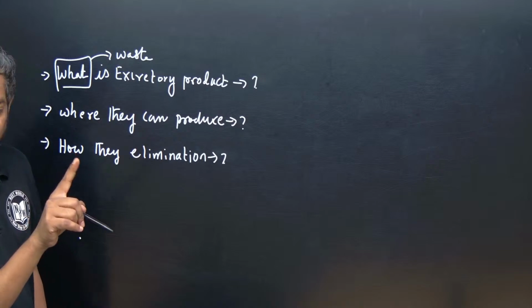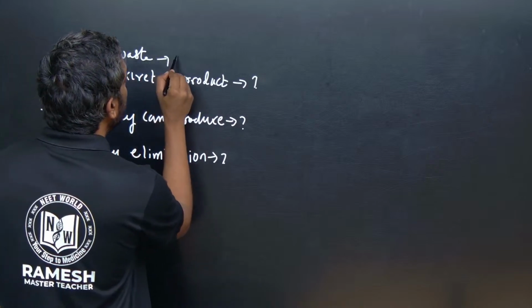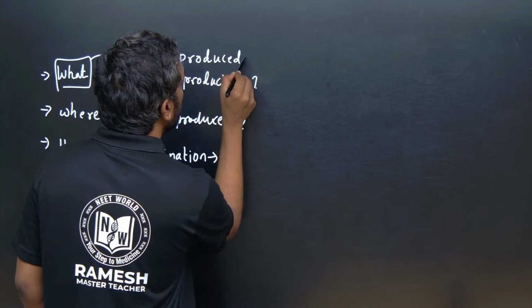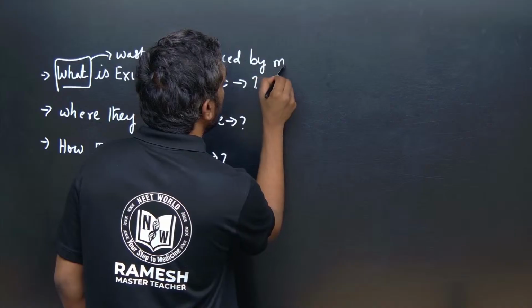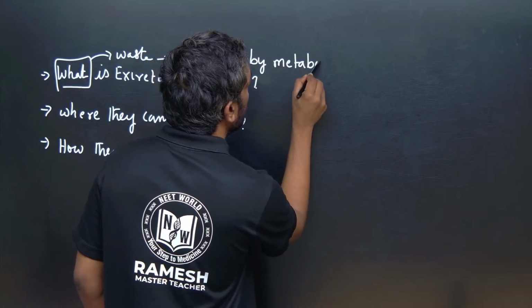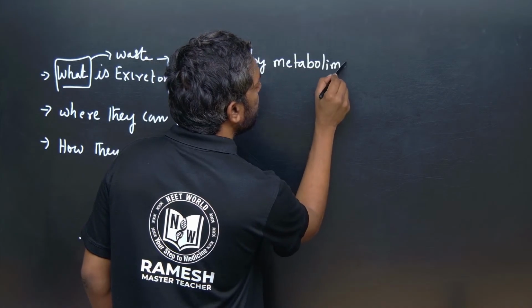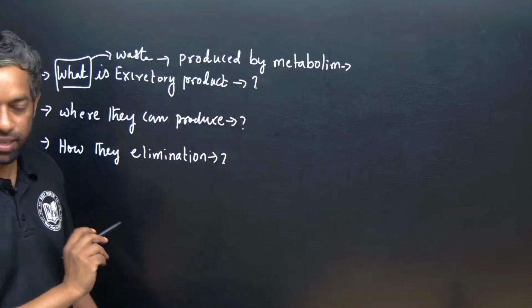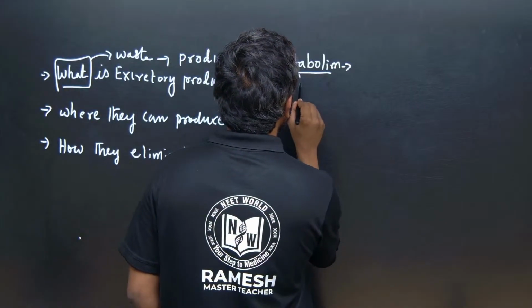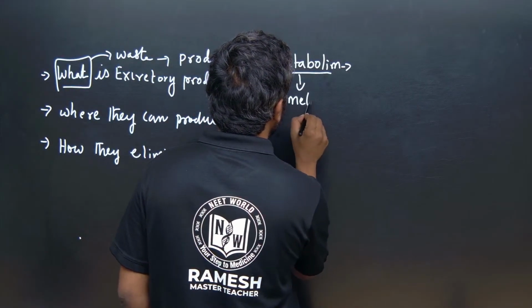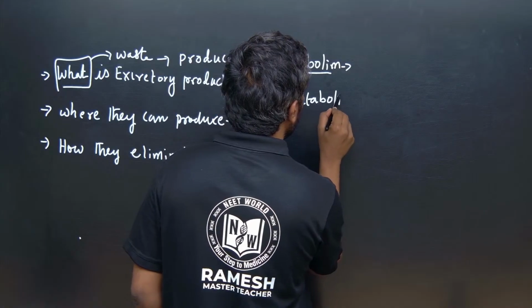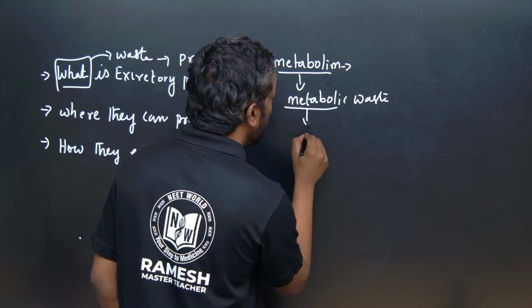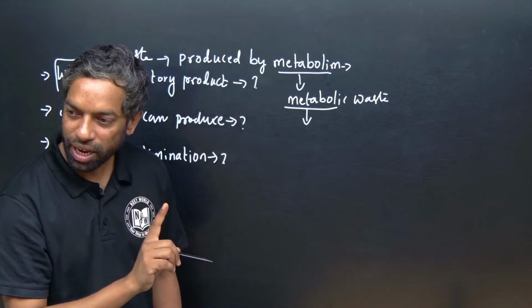It is waste produced by metabolism, so it is metabolic waste. And what is metabolism? It is the chemical reactions.